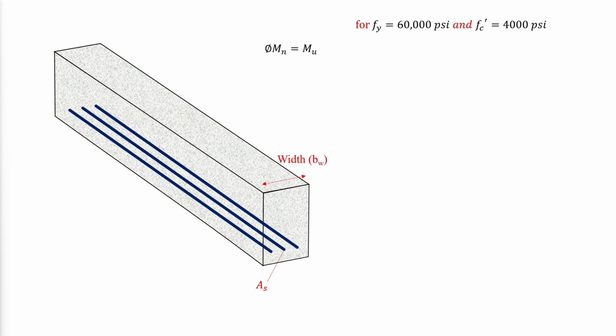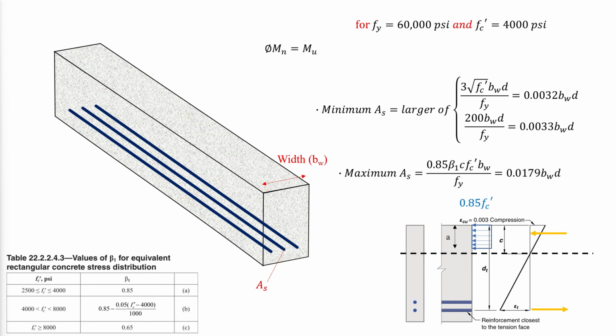For grade 60 reinforcement and a specified concrete compressive strength of 4,000 psi, as previously discussed, the minimum and maximum As can be determined as follows, where the equation for maximum As is coming from the equilibrium of forces and following the tension-controlled reinforcement requirement. And because the distance a is equal to beta 1 times c, the expression can be written to solve for As such that the section is tension-controlled.